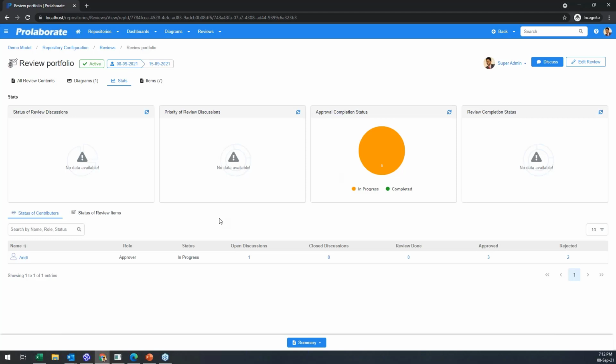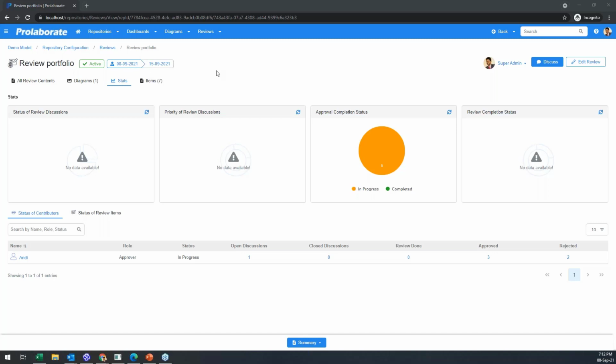And when it comes to the admin or the moderator's point of view, this person doesn't land on the model information. Obviously, he's not here to see that kind of information. He's here to track the progress on what everybody is doing. So now I've not started, I've not done much, so it's all empty, but he gets to see what kind of discussions are raised, what's the status, what these people are doing, and basically ensure the review till completion. And so those are the two collaboration capabilities and how we have enhanced them.